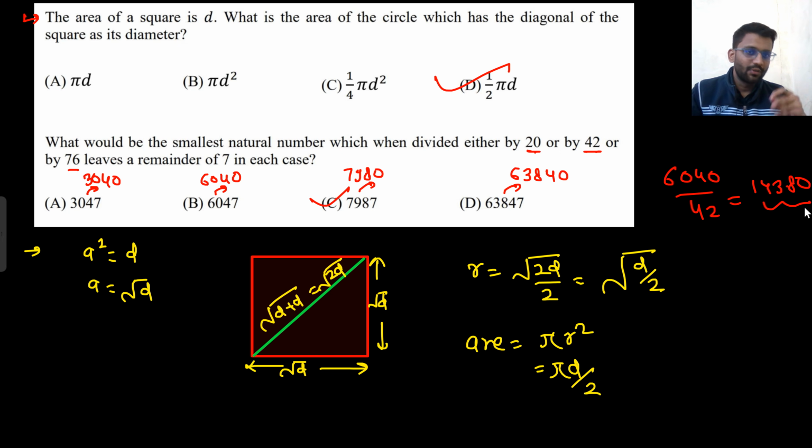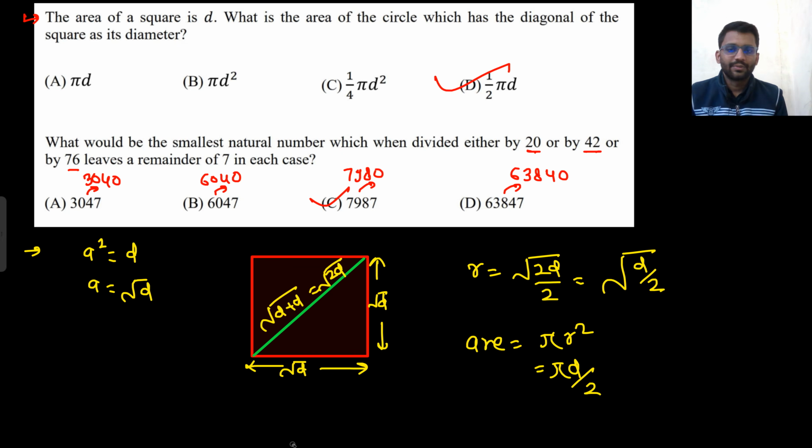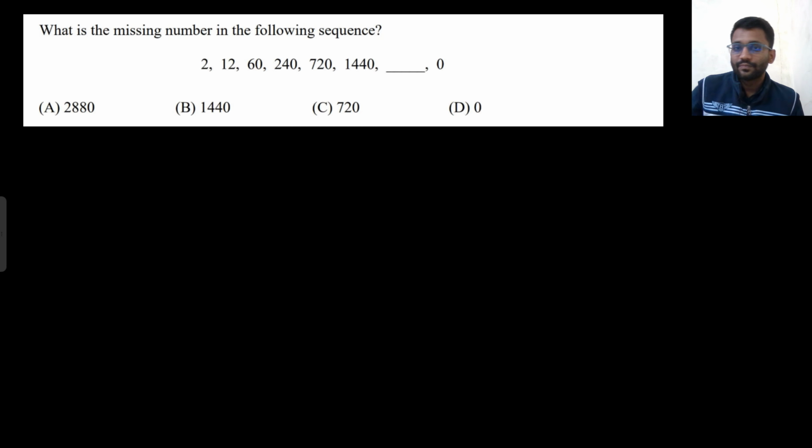So this is not possible because you need to have a whole number if it is completely divided. If it is not divided, you will have something like this, 143.80. So this is not a whole number, so this cannot be the option. So that's how you need to check. Okay, let's move on to the next problem.